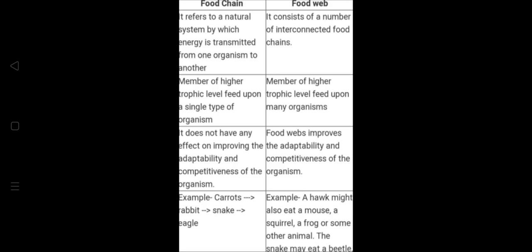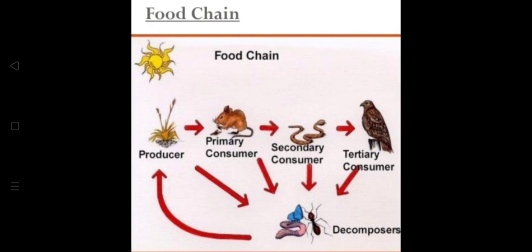The last one, the seventh, is cybernetics. An ecosystem maintains a functional balance between various components. This phenomenon is called homeostasis. It is achieved by a number of limitations, which is called cybernetics. Now, students, in this chapter, what we spoke about is the functions of the ecosystem. Look at this picture of a food chain.